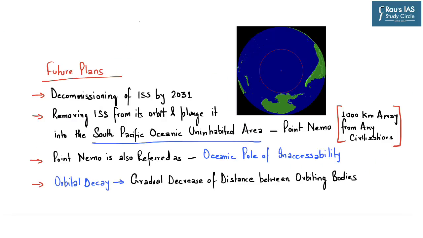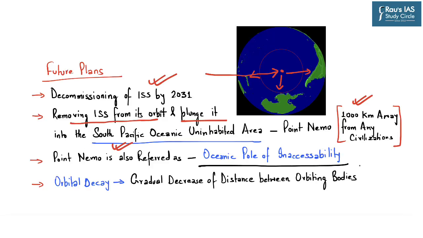Now regarding the future plans for the International Space Station, NASA plans to decommission it by 2031, and it will be done by removing the space station from its orbit and plunging it into an uninhabited area of the South Pacific Ocean, that is Point Nemo. Now if you look at this picture, this is where Point Nemo is. This place is 1000 kilometers away from any civilization, as you can see here. And Point Nemo is also referred to as the oceanic pole of inaccessibility because it is very far from any civilization.